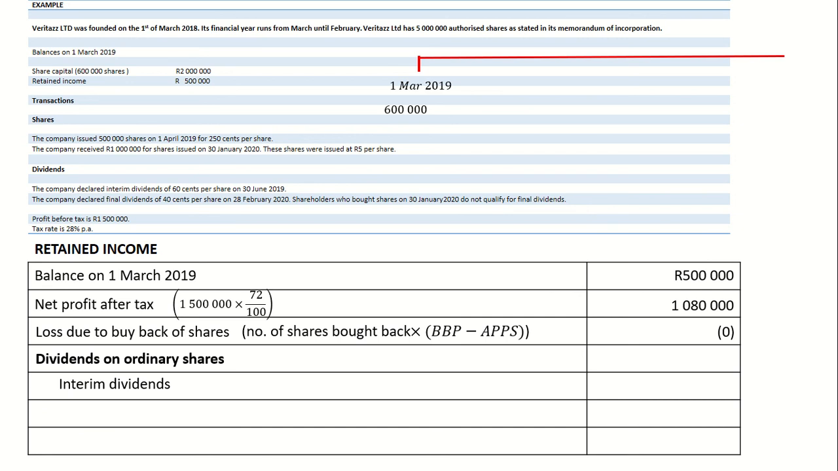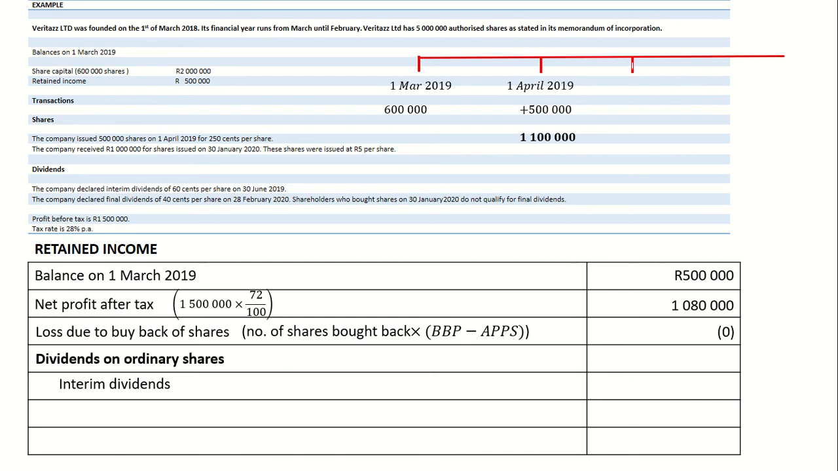At the beginning of the year, there were 600,000 shares that were issued. I declared and paid my interim dividends on the 30th of June. However, I issued additional shares on the 1st of April 2019 that will increase the number of shares issued. By the 1st of April 2019, I'll have 1,100,000 shares issued.